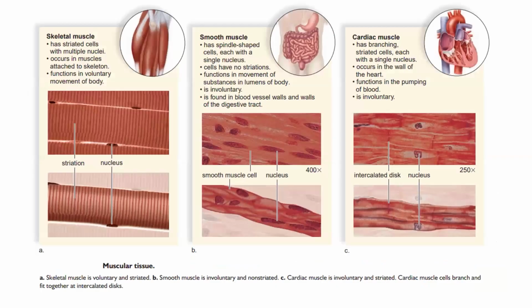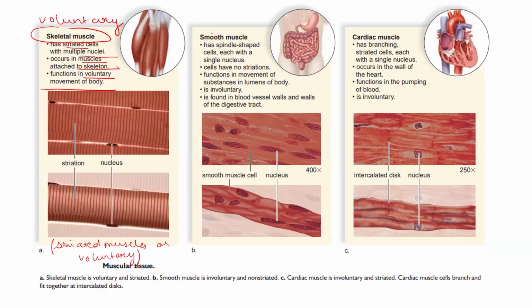So this is the summary of these three different types of muscular tissues. The first one is the skeletal tissues, which are voluntary and attached to the skeletal system. They have striated cells with multiple nuclei. They occur in muscles that are attached to the skeleton and function in the voluntary movement of the body. Therefore, skeletal muscles are also known as striated muscles or voluntary muscles.